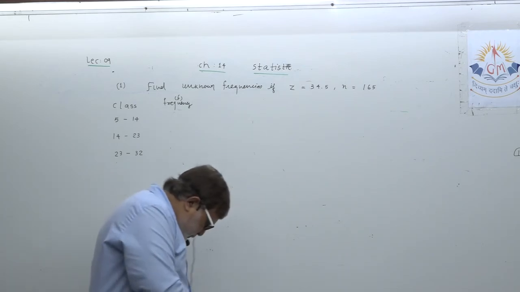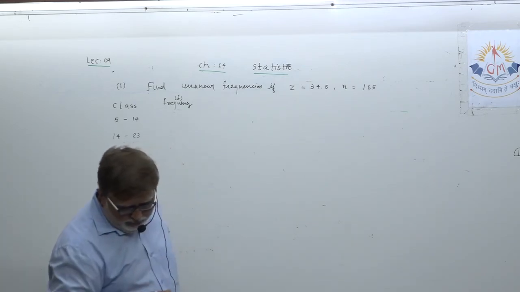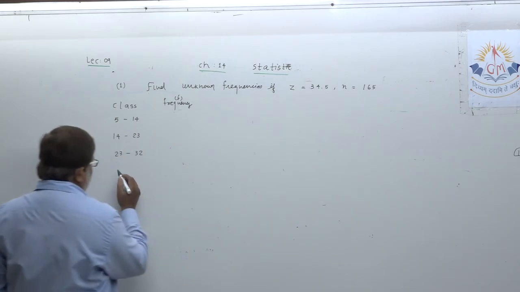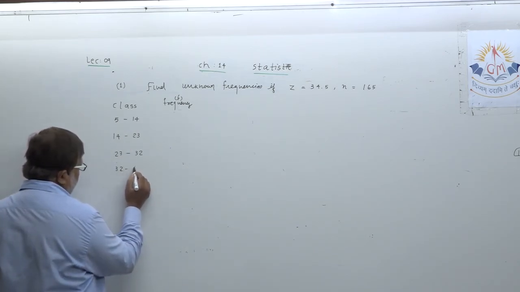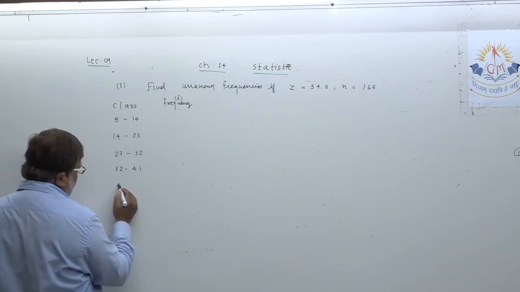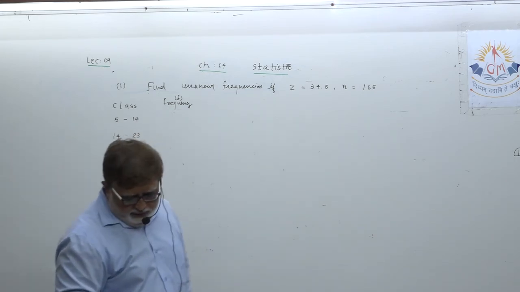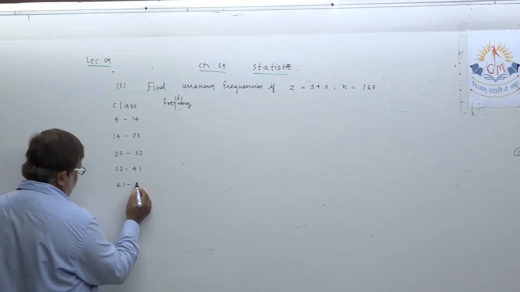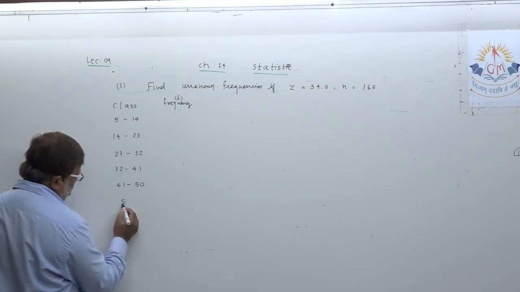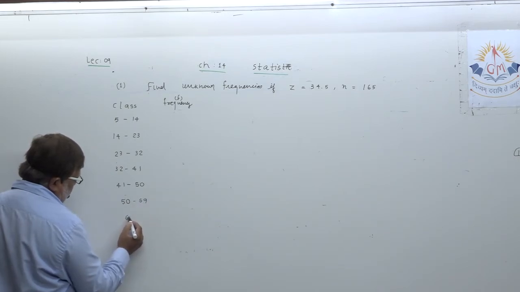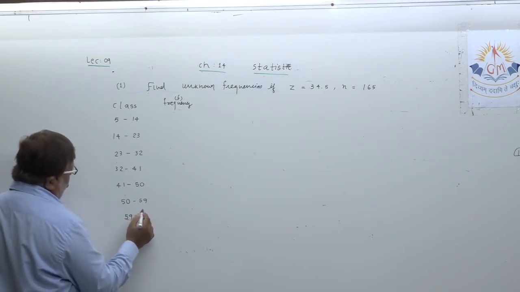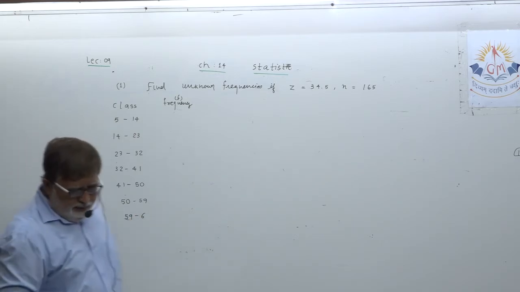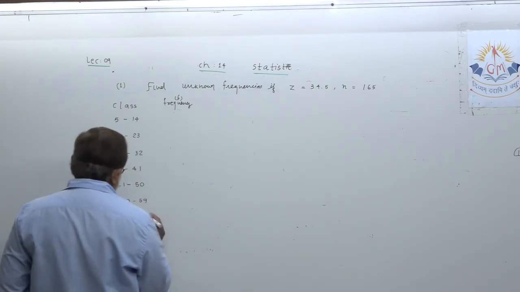Note down 23 to 32, 32 to 41, 41 to 50, 50 to 59, and 59 to 68. There is no change in class length at all.